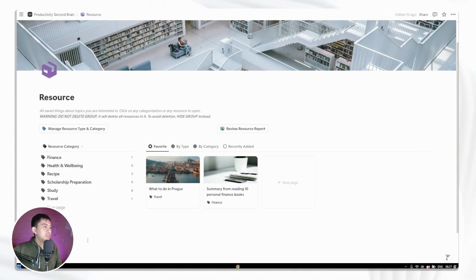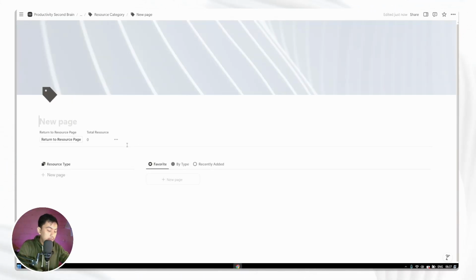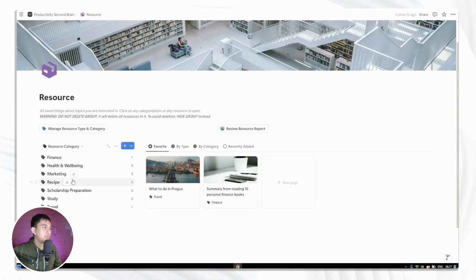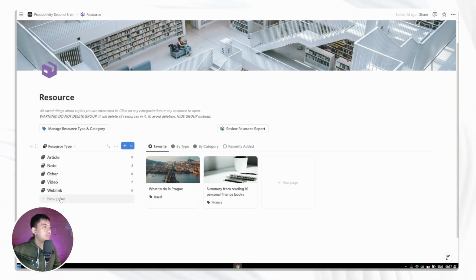And yeah, maybe a really good example is if we add a new category here. Let's say we want to add marketing. So every resource item that's related to marketing will be stored here if you add a new one anywhere. Or yeah, resource type is also the same. You can add a new one by clicking in this page or this blue button, or you can also use this feature, manage resource type and category.